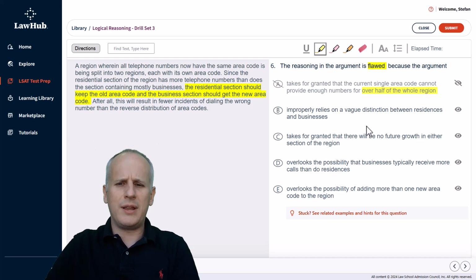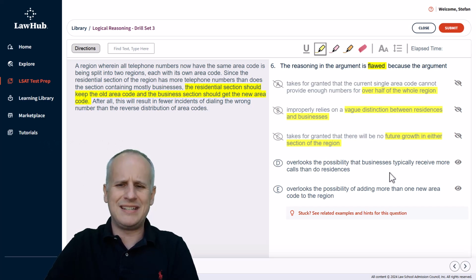Then choice B improperly relies on a vague distinction between residences and businesses. Well, it's not vague. A residence is where somebody lives, a business is where somebody conducts business. So we should be able to eliminate B almost immediately as well. It certainly doesn't match our prediction that we had mentally. Then choice C takes for granted that there will be no future growth in either section of the region. Well, we're talking about the circumstances today, not in the future. So we'll eliminate choice C because that introduces some hypotheticals that, again, would need additional information to address what might be wrong. And again, it just doesn't match our mental prediction of maybe the businesses just get more calls on average.